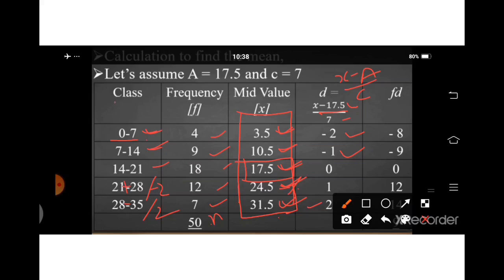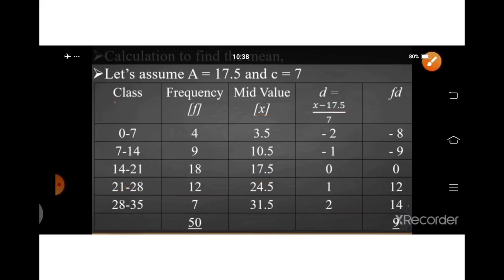Okay, if you don't want to go by this typical lengthy method, there is another simple method. You can write down zero in front of the assumed mean, then above you write down minus 1, minus 2, and downwards you write down 1 or 2. This is also correct. You can go by the shortcut method also.